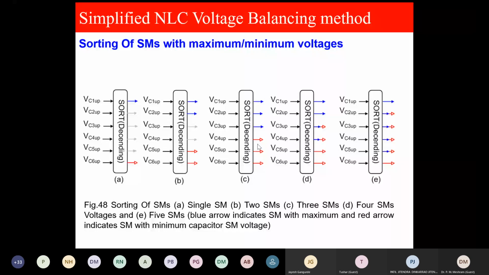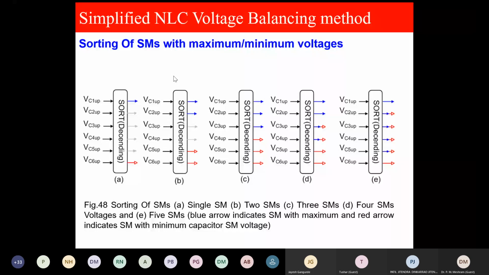And please remember, this is for 7 level, number of submodules are 6. We do not have to take the minimum or maximum for the last one, because at the peak value all the submodules are in or all the submodules are out. So we take this process just less than the number of submodules.